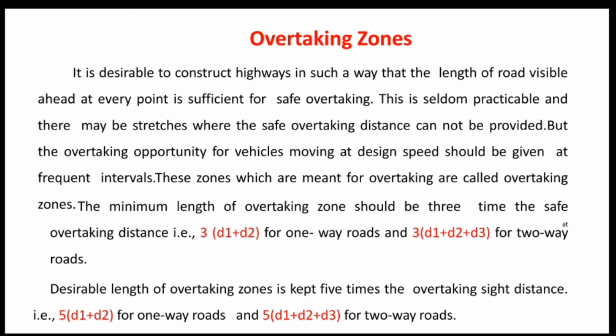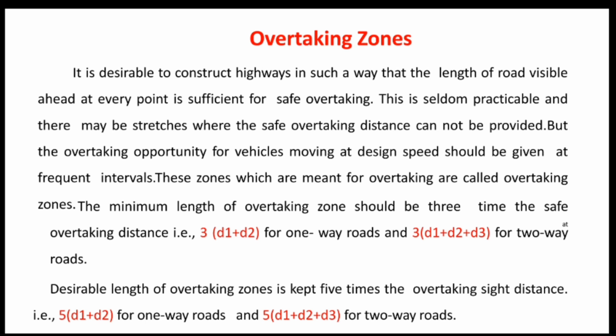Now the overtaking zones. Where overtaking or passing is not safe or not possible, signposts should be installed indicating that passing or overtaking is prohibited before such restriction zone starts. But overtaking opportunity should be given at frequent intervals. These zones, which are meant for overtaking, are called the overtaking zones. The signpost should be installed at a sufficient distance in advance to indicate the start of the overtaking zone,